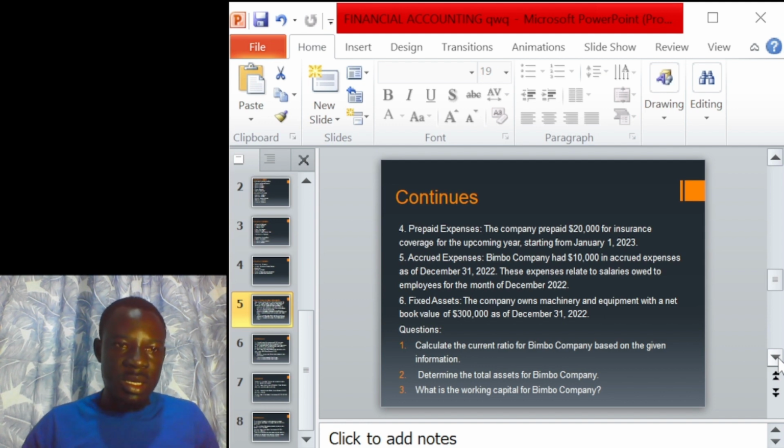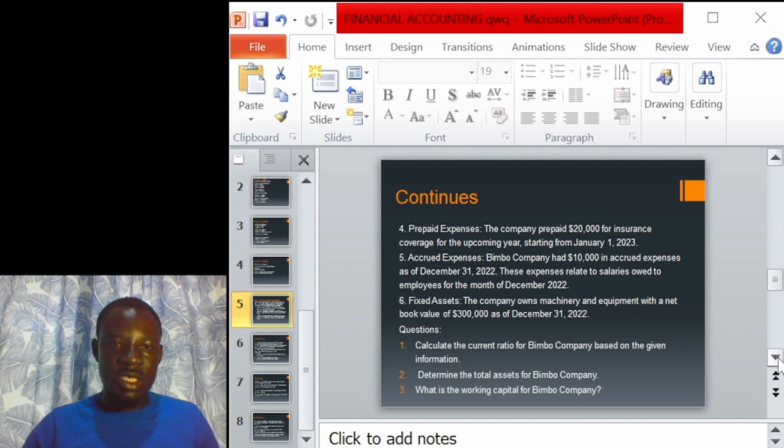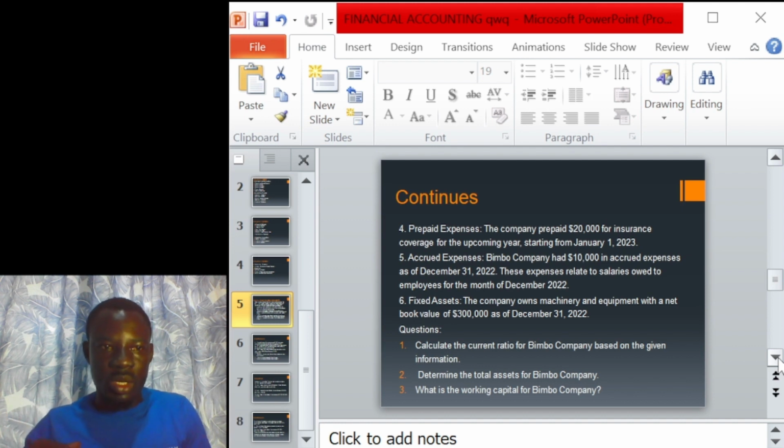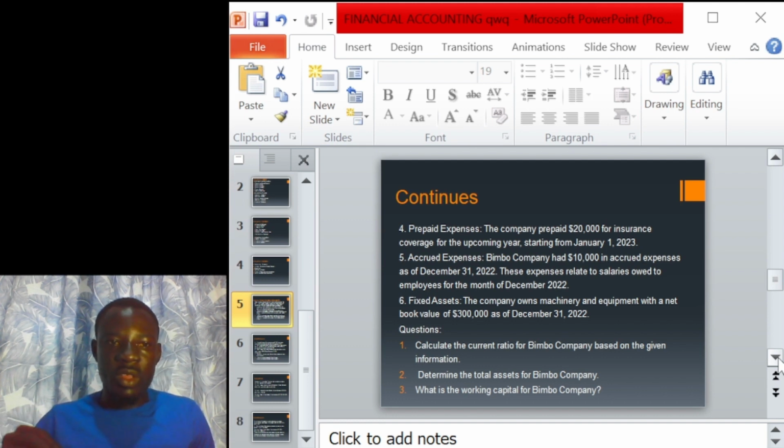When we come to fixed assets, the company owns machinery and equipment with a net book value of $300,000 as of December 31st, 2022. The fixed assets that the company has bought but has not yet finished paying for, we have an owing of a certain amount, because this money cannot be included in our financial statement as expense, because the profit of the company would show a net loss. That is why we need to represent it in the balance sheet and work depreciation on it.